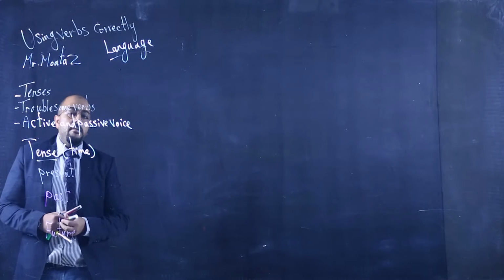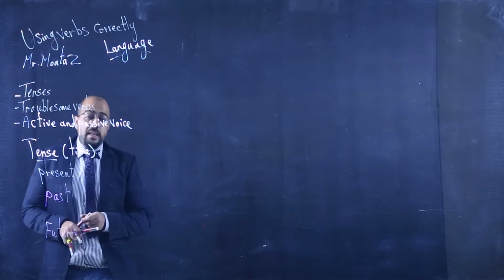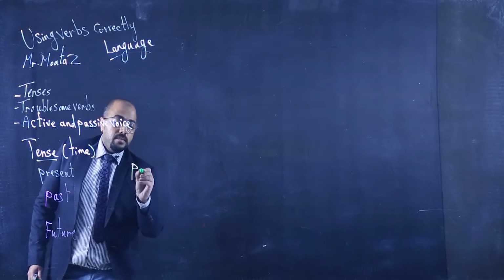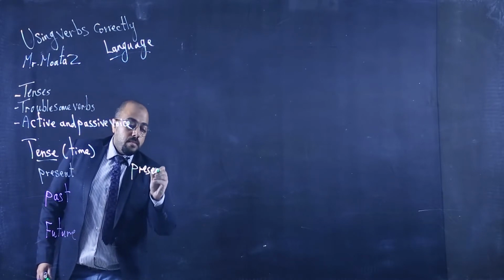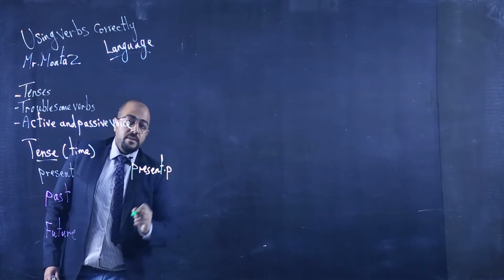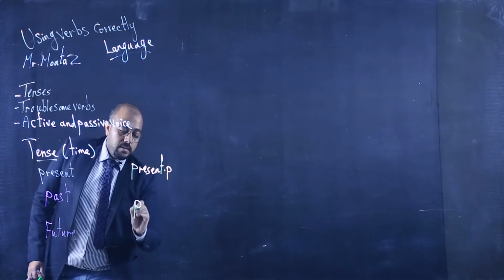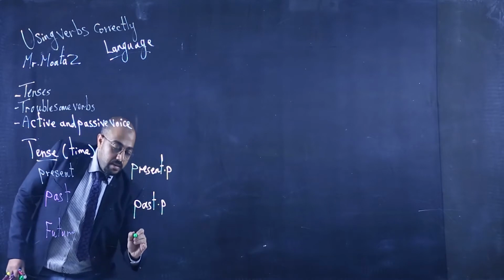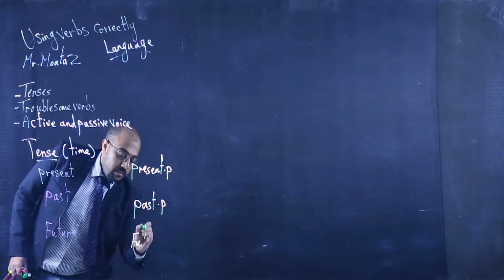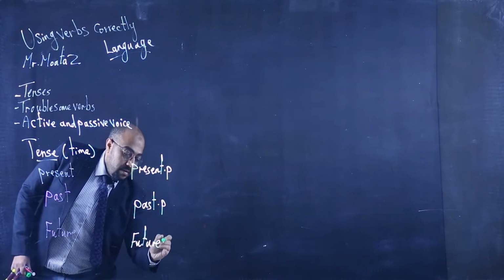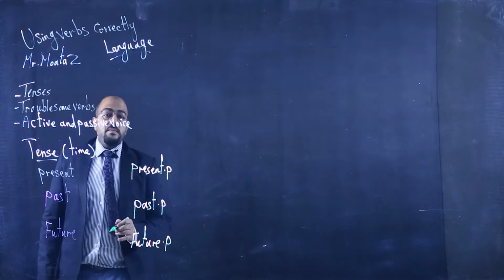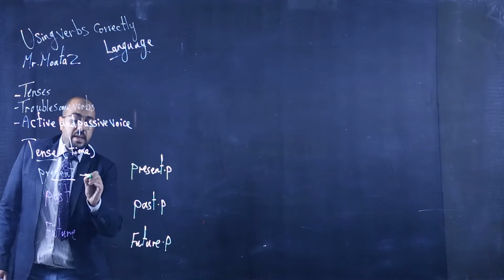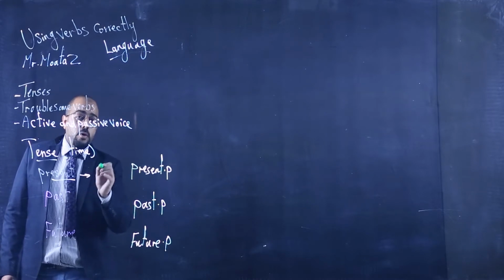Then we have the perfect of these verbs. They are present perfect, past perfect, and future perfect, the same.